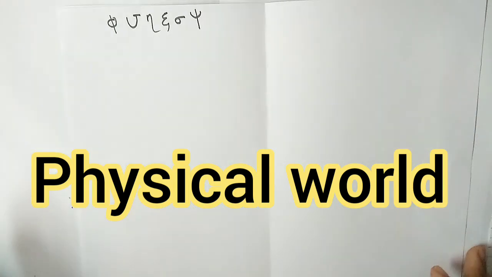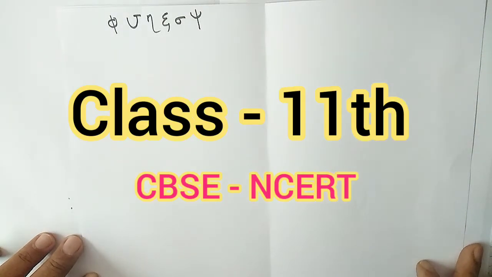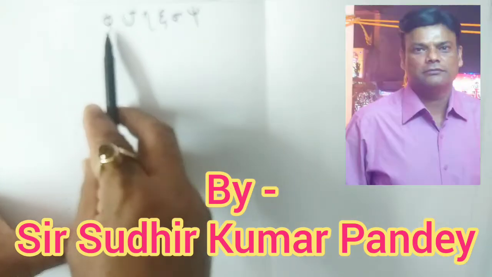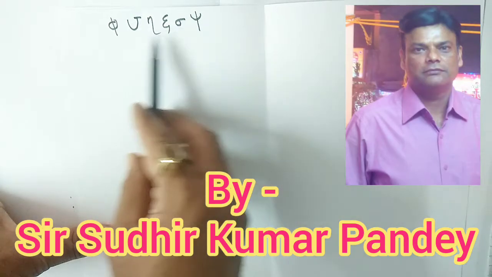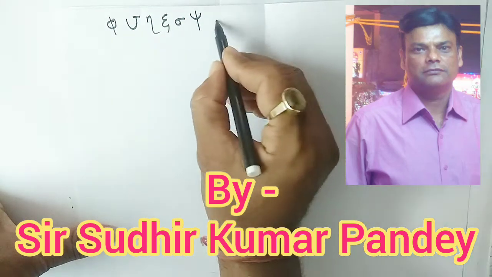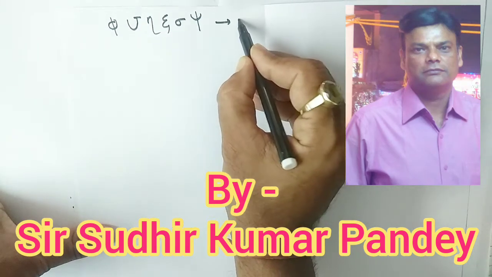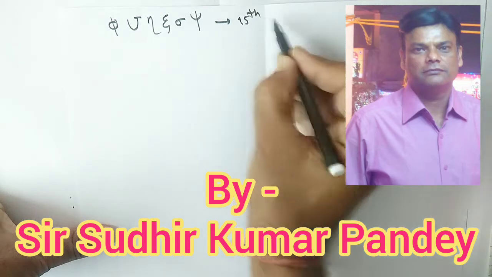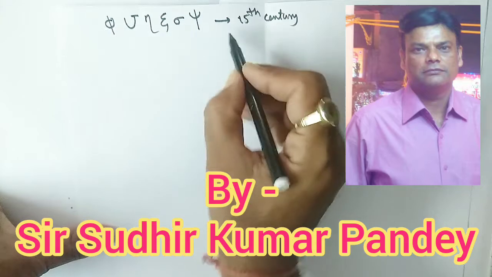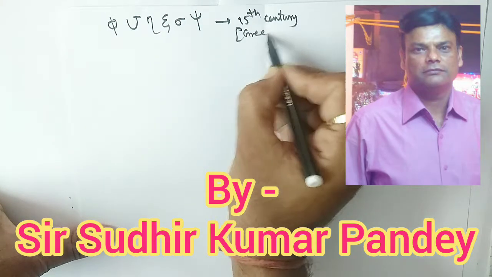Hello friends, let's start the first chapter of the 11th class, that is the physical world. You can see some words. These you can't distinguish, okay, because these are Greek words and it was observed in the 15th century. Okay, these are the Greek.